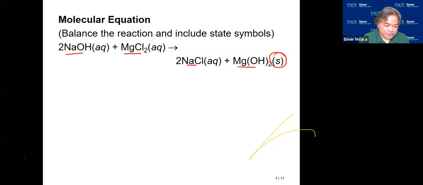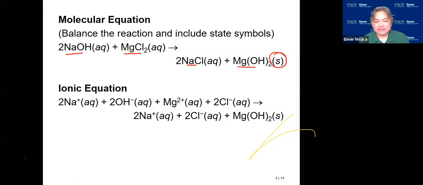Now, let's do it in terms of the total ionic equation. Each of them can break down. This can break down to sodium ion and hydroxide ion, so two of each. And then you have a magnesium ion and two chloride ions. And then you have two sodium ions and two chloride ions, and then the magnesium hydroxide. Now, what are the spectator ions here?